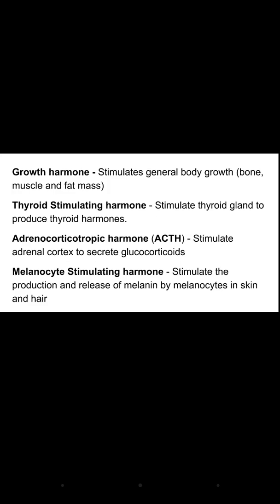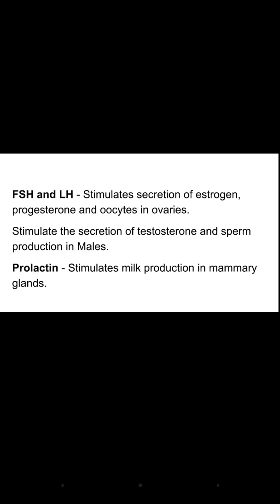Growth hormone stimulates the general body growth. It includes bone mass, muscle mass and the fat mass. Thyroid stimulating hormone stimulates the thyroid gland to produce the thyroid hormones. Then adrenocorticotropic hormone ACTH stimulates the adrenal cortex to release the glucocorticoids. Then MSH, melanocyte stimulating hormone, stimulates the production and release of melanin by melanocytes in skin and hair and is responsible for skin pigmentation. So from the anterior pituitary, growth hormone, TSH, ACTH and MSH are released.